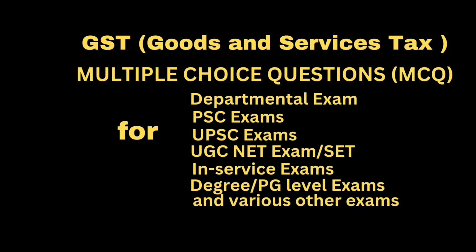Question, which of these electronic ledgers are maintained on common portal? Option A, electronic cash ledger. Option B, electronic credit ledger. Option C, electronic liability register. Option D, all of the above. Correct answer, all of the above.